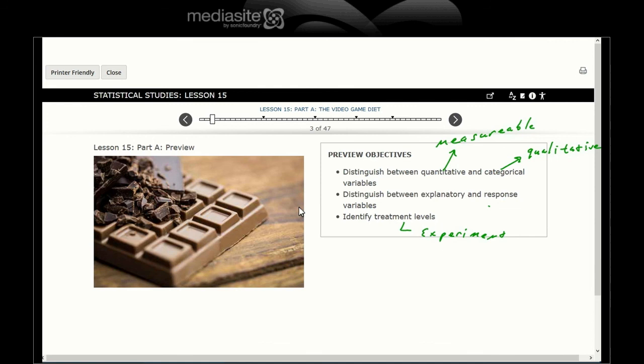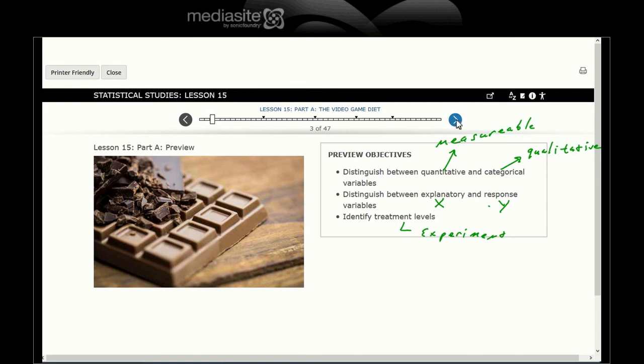Explanatory and response. Explanatory is typically the x-axis. Response is the y-axis. Basically, the x variable explains the response in the y variable.